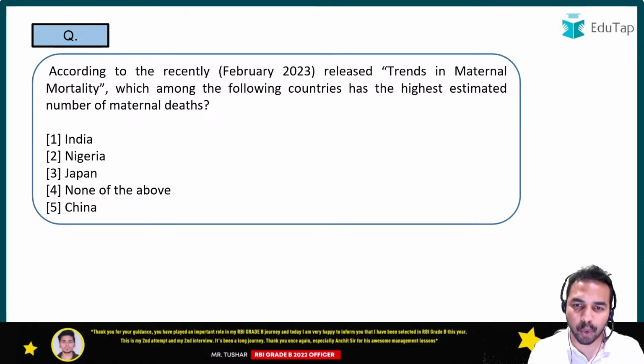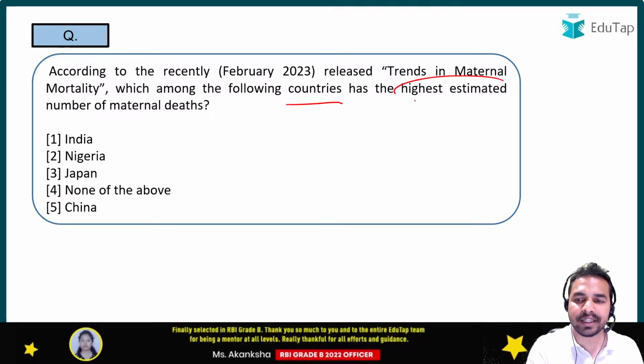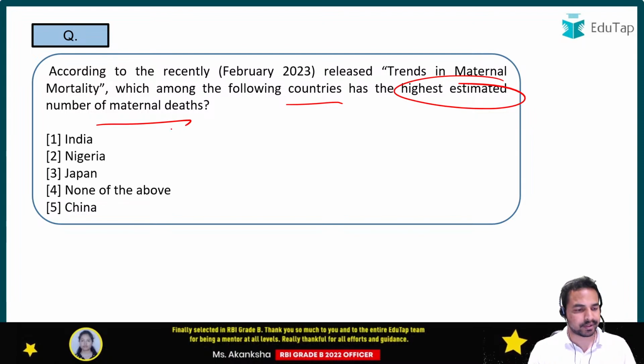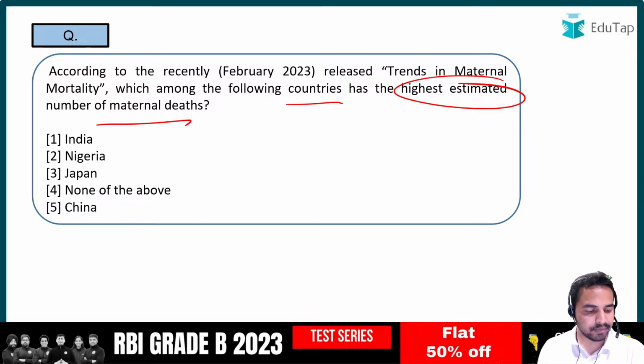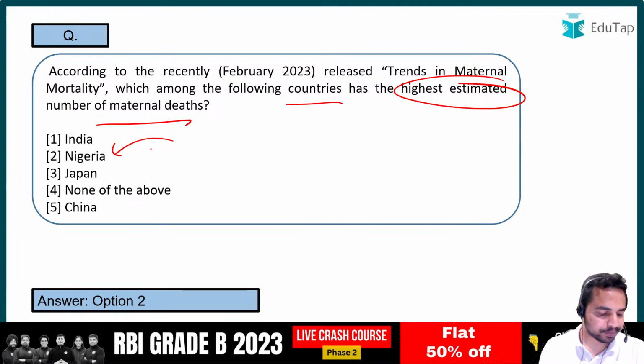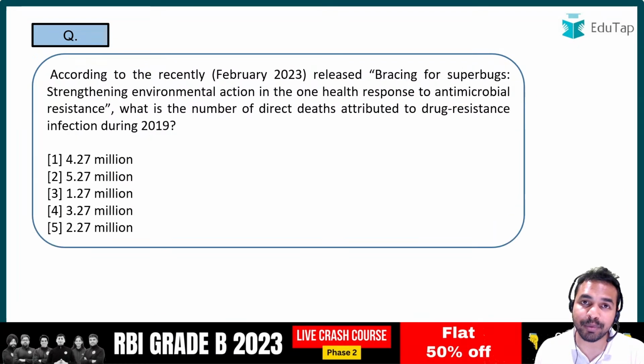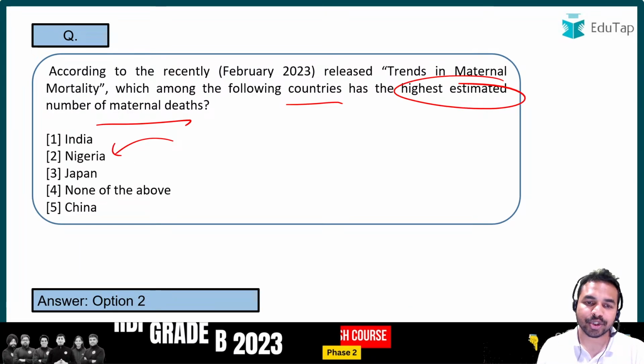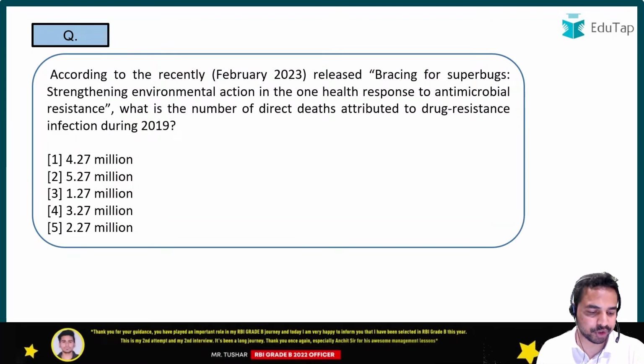So here the question is, which of the following countries has the highest estimated number of maternal deaths? What is the right answer? As I told you, it is option 2, that is Nigeria. And what is the name of the country which was on the second position? It was India. Okay, so India was on the second position. Moving on to the next question, guys.